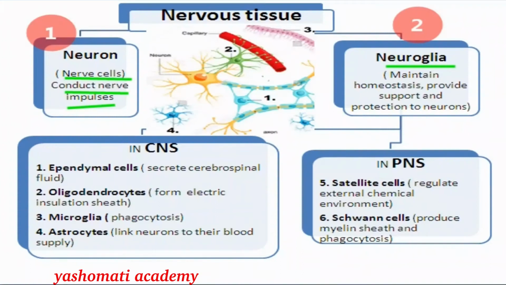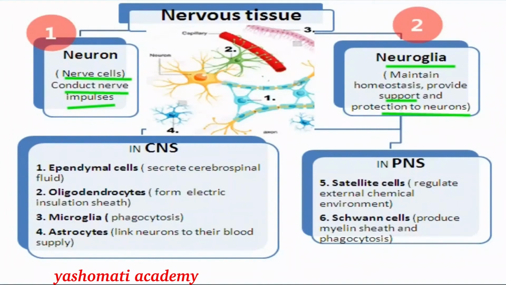The main function of neuroglia is to maintain homeostasis and to provide support and protection to the neuron cells. These cells help the neurons perform their function, and they also help in maintaining the normal body conditions. As we know, there are two types of nervous system that we study: the central nervous system, which consists of the brain and spinal cord, and the peripheral nervous system, which consists of nerves.